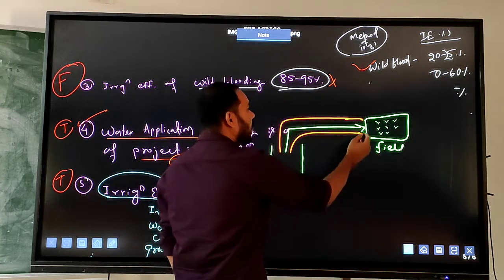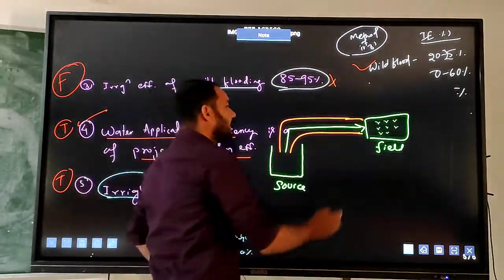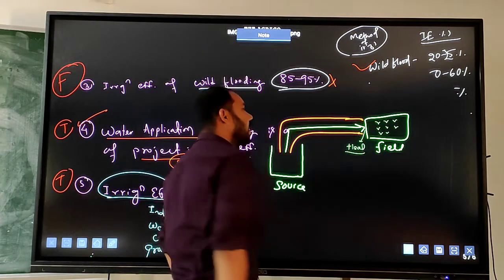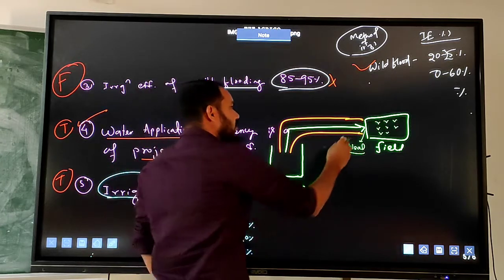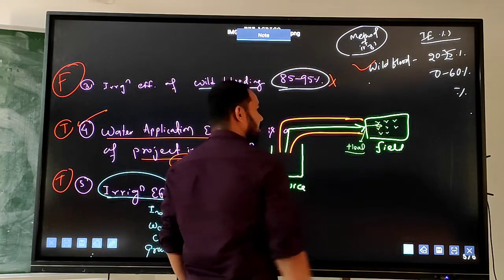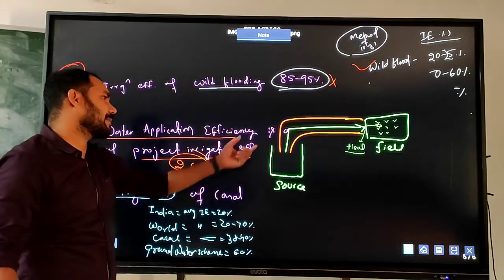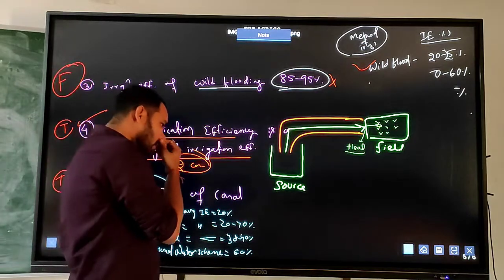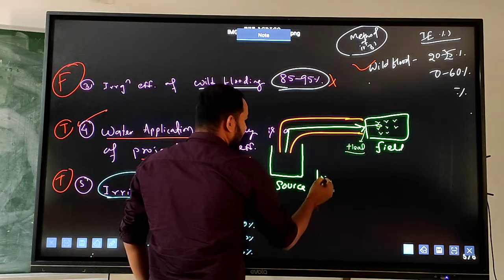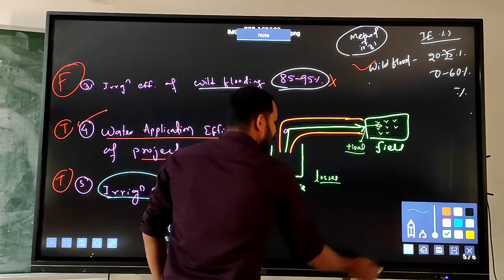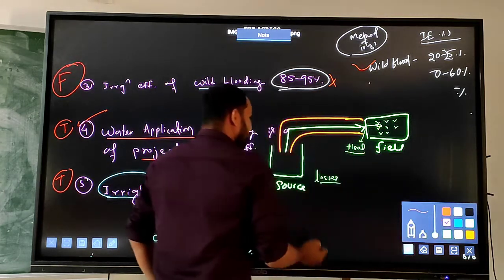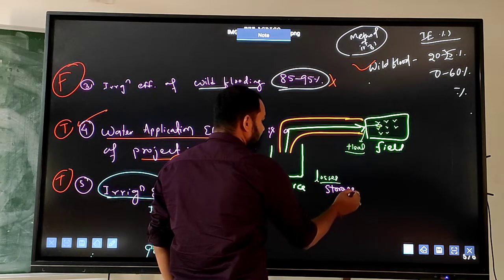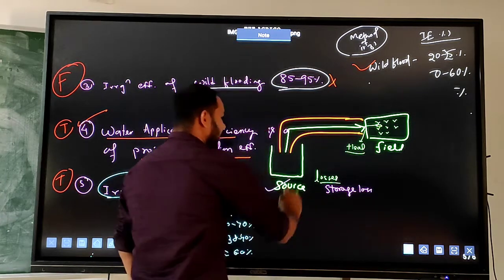And what is the water which is present at the field head? This is the field head. Whatever water is there, I have to apply to the crop root zone. This is the basic thing I have studied in the earlier class. So what are the losses? If I see the losses during this irrigation project, the first loss will be the storage loss in the reservoir.